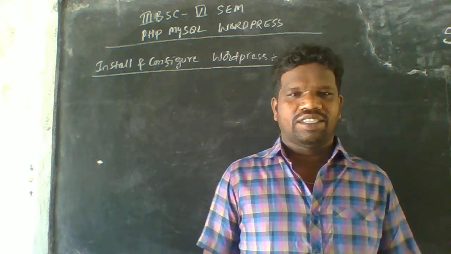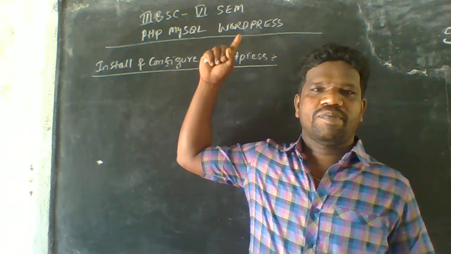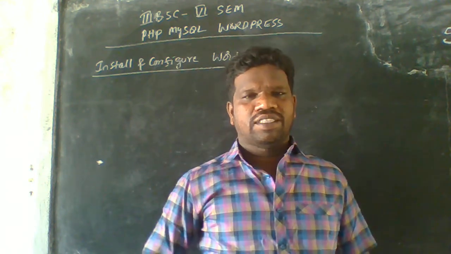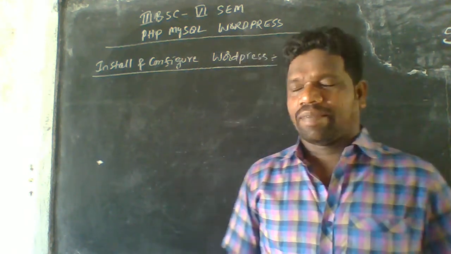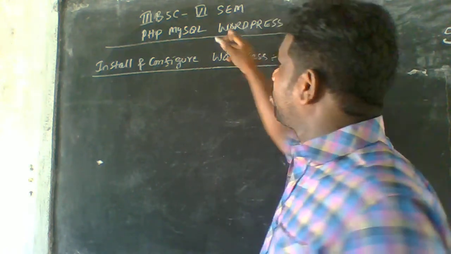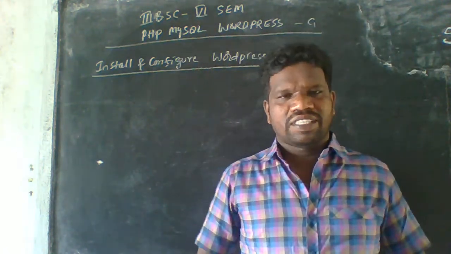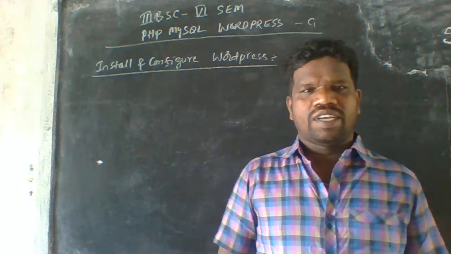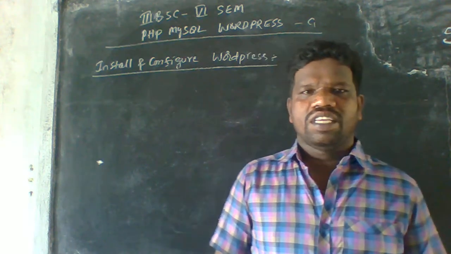In this session, I'm going to talk about the PHP MySQL WordPress paper. This paper comes under the third BSc Computer Science. This is the cluster paper C1, for the sixth semester. In the previous class I discussed the introduction of WordPress, and today I am talking about installing and configuring WordPress.